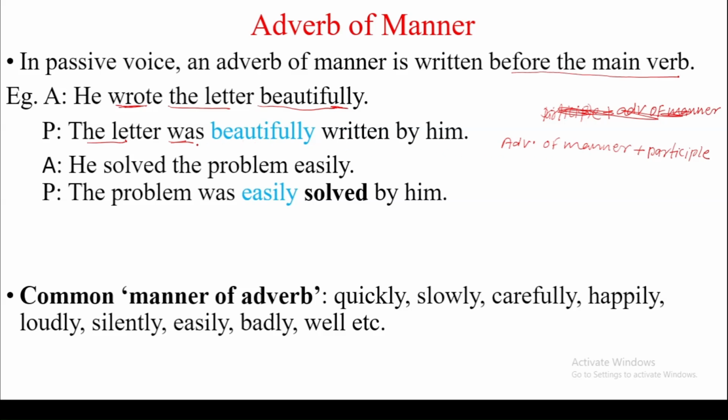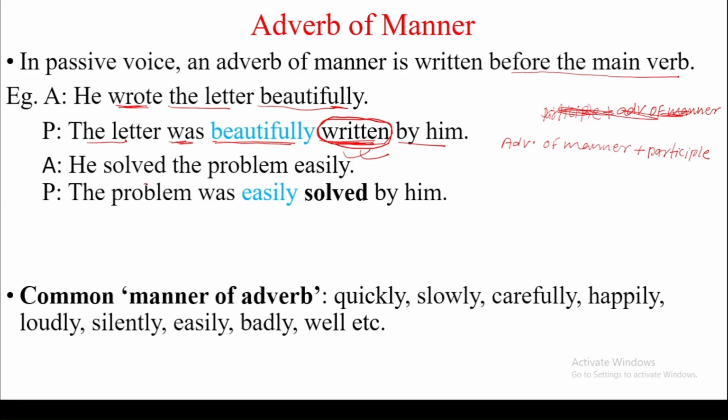So after verb be we have to mention the adverb of manner, which is beautifully. Then we can write the past participle of the main verb, written by him. So if an active statement has an adverb of manner, we have to place it before the past participle. That is the case of adverb of manner.